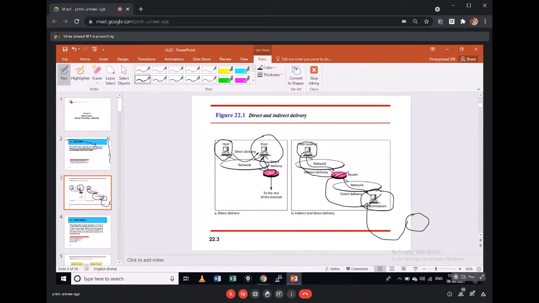But what you could see here is that the end point from the router to a host is what you call direct delivery. As a packet is received by that e-cart, they will directly come and deliver to you. They will not give it to any outsourced delivery logistics. This is what you call indirect. The whole path from source to destination is indirect, but from the router delivering to a host is direct.